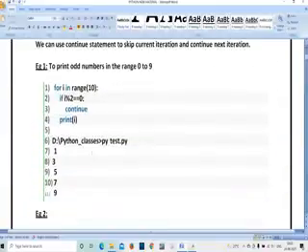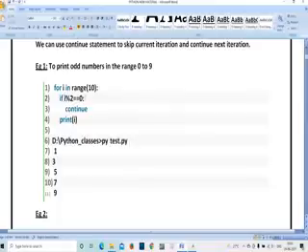Next, continue is the reverse of the break statement. Means whatever statement you have written, if you write continue, it keeps on continuing its operation, and that particular statement is going to be skipped here. You can see here for i in range 10, I am going to get 1, 2, 3, 4, 5, 6, 7, 8, 9, 10. But here I have given a condition: if i % 2 == 0.